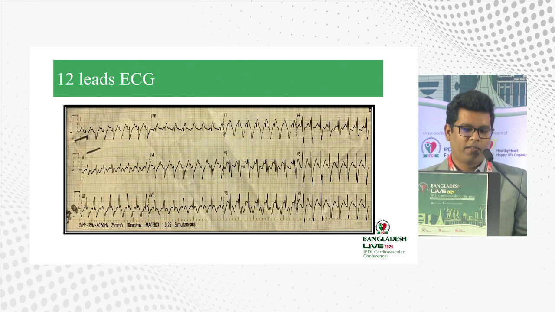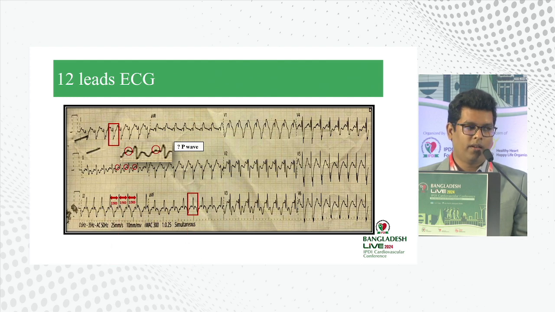Here is the 12-lead surface ECG showing normal standardization and calibration. The rate is about 190 beats per minute. The rhythm seems to be regular. P wave seems to be absent, but there is some sign of atrial activity before the QRS complex. The duration of the QRS complex is slightly wide, but not so wide. It measures about 130 milliseconds. There is also presence of RBBB and right axis deviation.